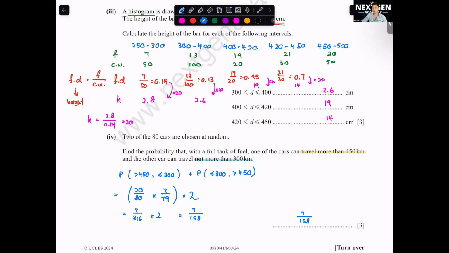Okay, until question 4. Please type 4 if you all are okay. For question 4.